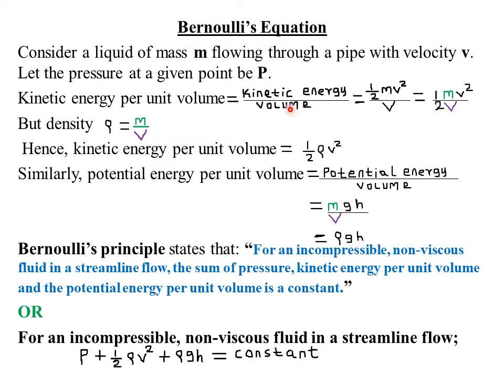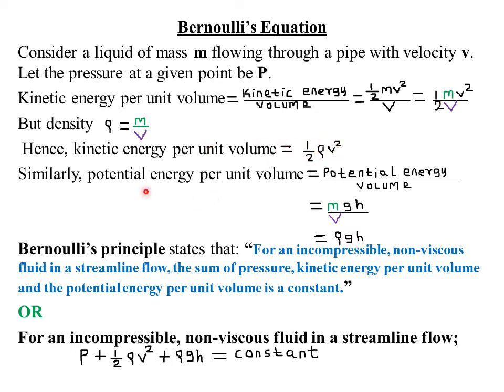But we know from Measurement 1 that density is equal to mass divided by volume. So if I substitute mass over volume for rho, remember rho is the density, a Greek letter which denotes the density in fluids. It can be in a gas or in a liquid. So because mass over volume is density, that means my kinetic energy per unit volume will be given by a half rho v squared.